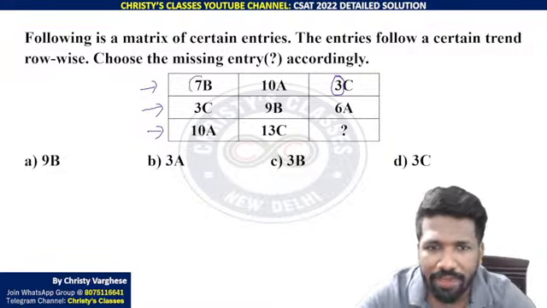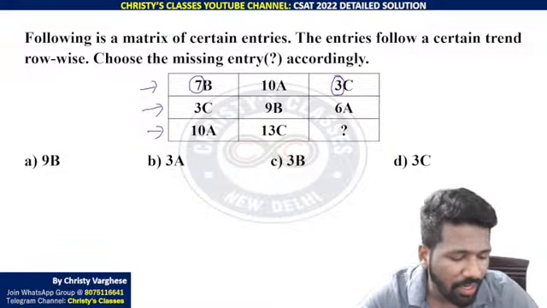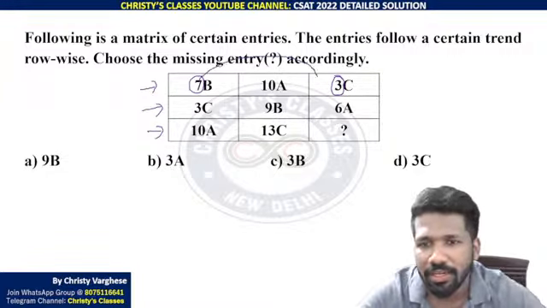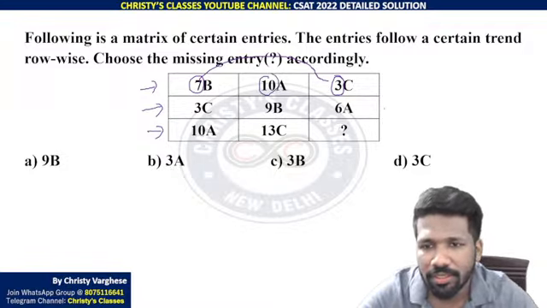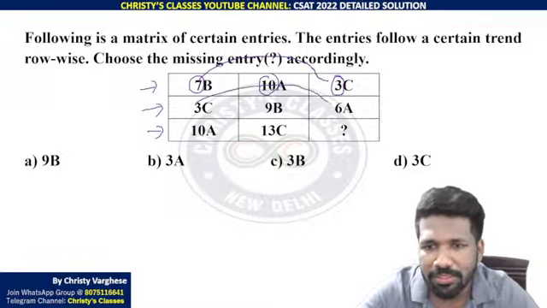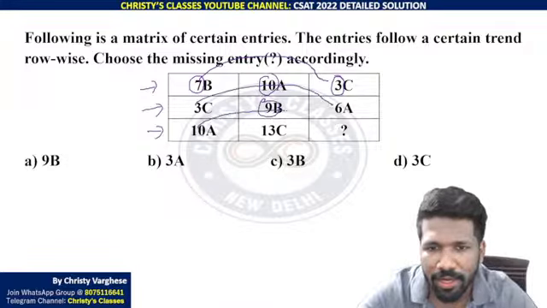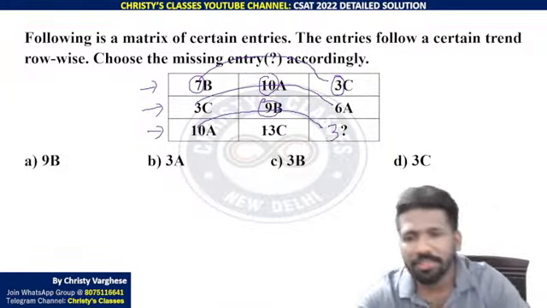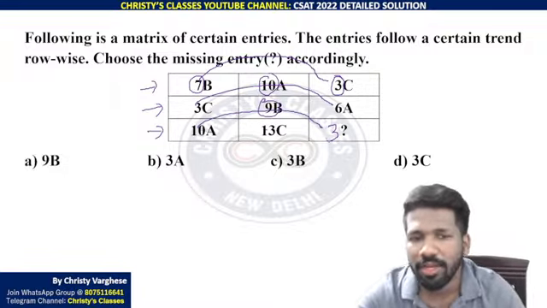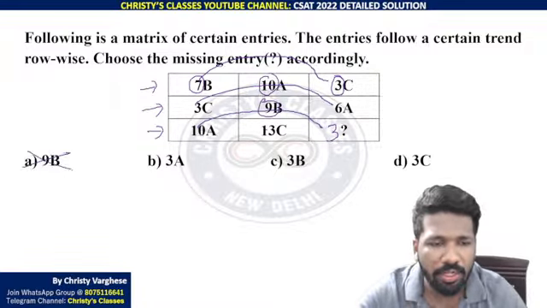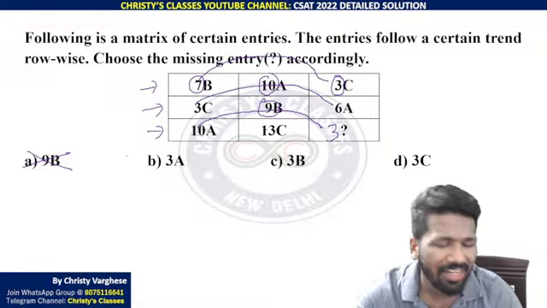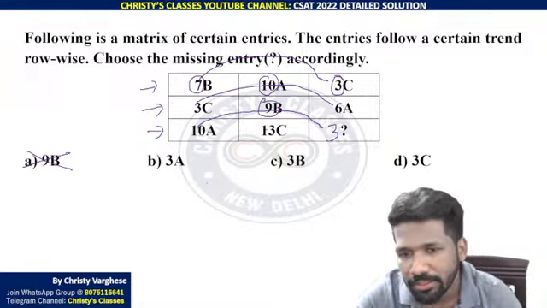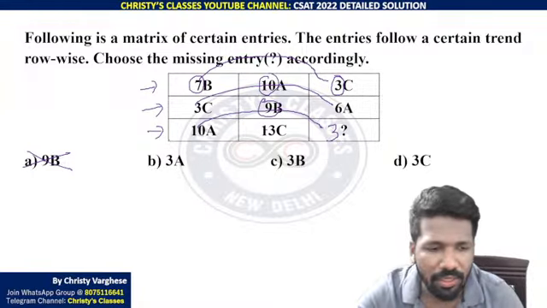3, 7, 10. 3 plus 7 is 10. Similarly, 3 plus 6 is 9. Similarly, 10 plus something is 13. So what should be that something? 10 plus 3 is 13. So 3 should be the number part. And you can eliminate the options which do not have 3 in it. So 3A, 3B, 3C are the three options.